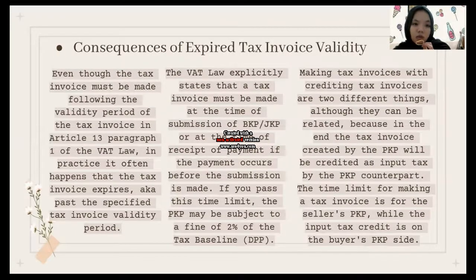So we'll talk about consequences of expired tax invoice validity. Even though the tax invoice must be met following the validity period of the tax invoice in Article 13, Paragraph 1 of the VAT law, in practice it often happens that the tax invoice expires, aka past the specified tax invoice validity period. The VAT law explicitly states that a tax invoice must be met at the time of submission of PKP or GKP, or at the time of receipt of payment if the payment occurs before the submission is met. If you pass this limit, the PKP may be subject to a fine of 2% of tax baseline or DPP.